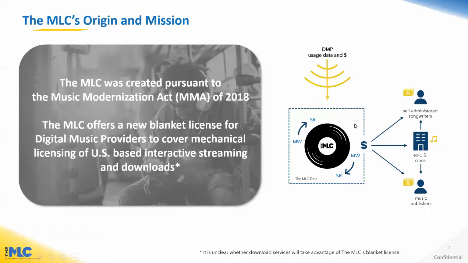This little graphic over here on the right illustrates our process. We receive usage data and royalties from digital music providers. We then match that information to the musical works information in our database, calculate the royalties, and then pay out royalties to self-administered songwriters, ex-US CMOs, and music publishers.